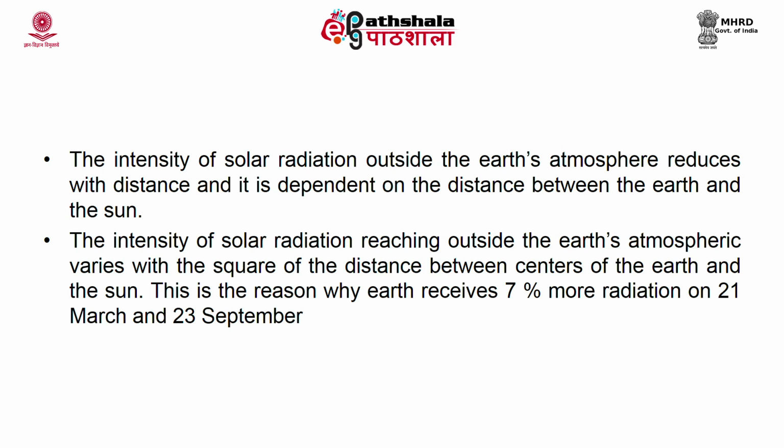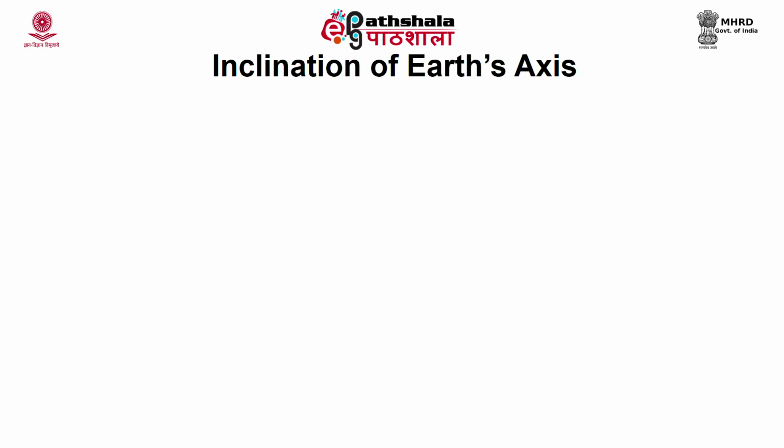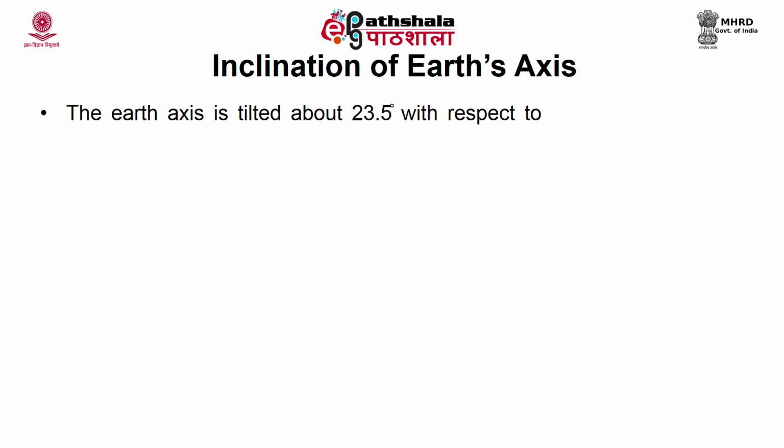So, the intensity of solar radiation keeps on changing as the earth moves away from the surface of the sun, but the content of wavelength in the radiation spectrum remains the same. Here the earth's axis is tilted about 23.45 degrees, or you can say roughly 23.5 degrees, with respect to the earth's orbit around the sun.